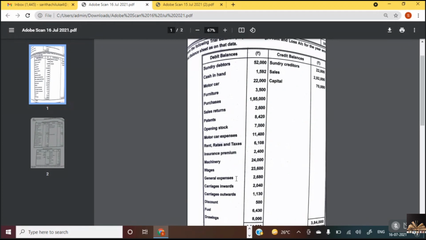Fuel comes in trading account. Okay. And you have sales returns. Where do we take sales returns? Credit of trading account. Take sales in the inner column less sales returns and put the net item in the outer column.